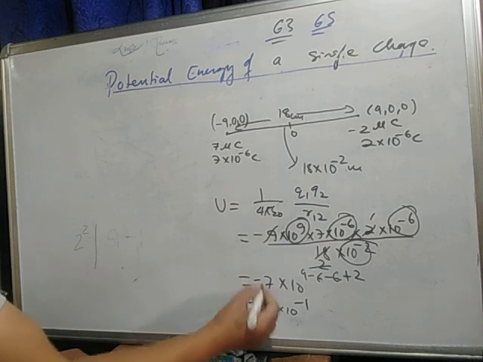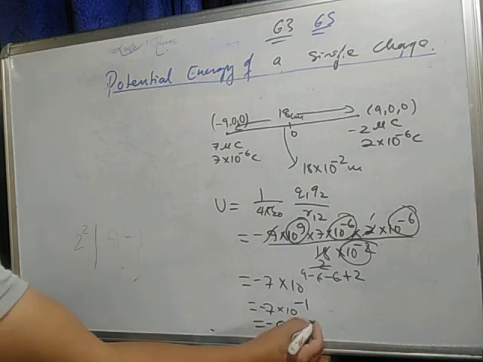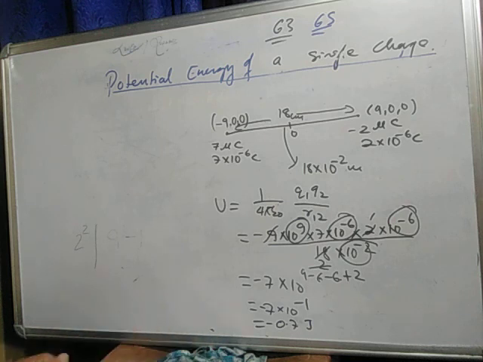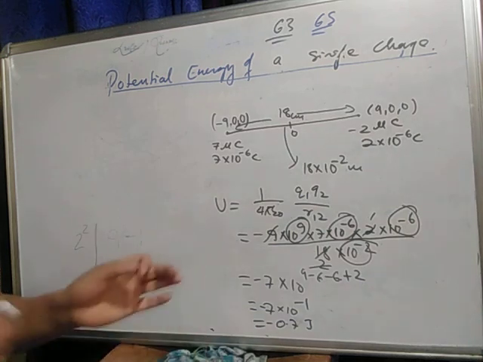Minus, isn't it? Minus 0.7 joule. Clear? Do number 2 and number 3 yourself, okay.